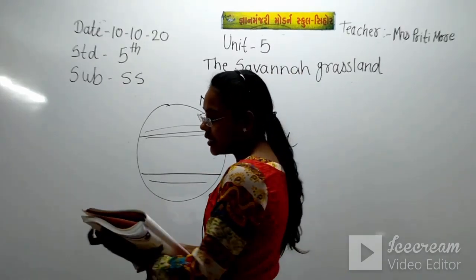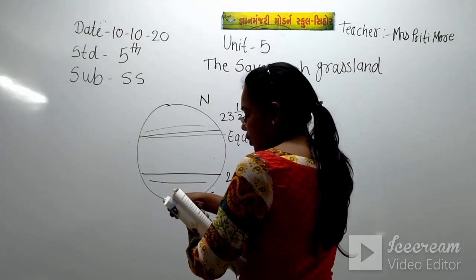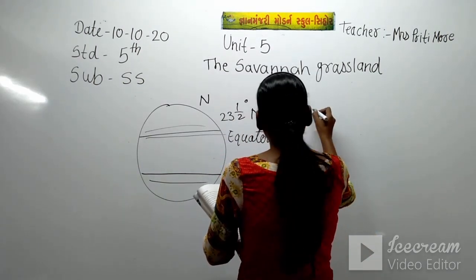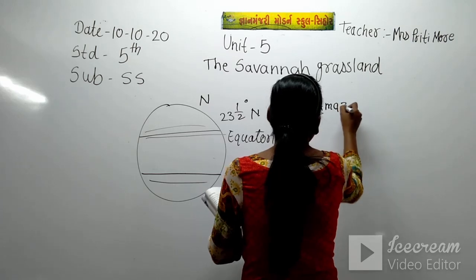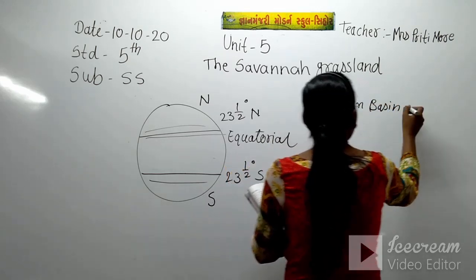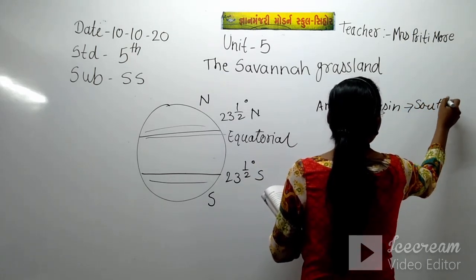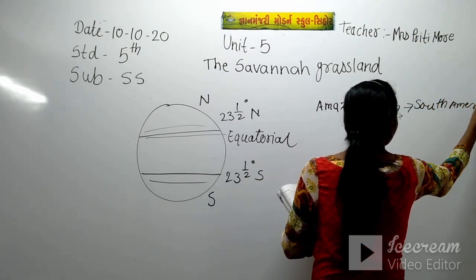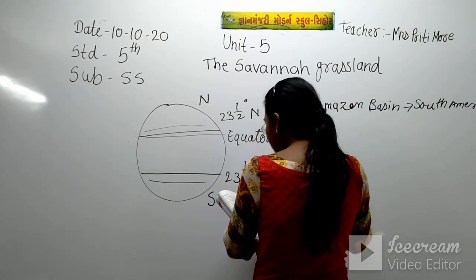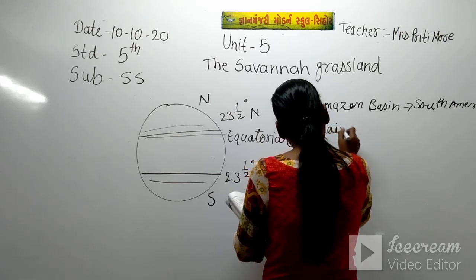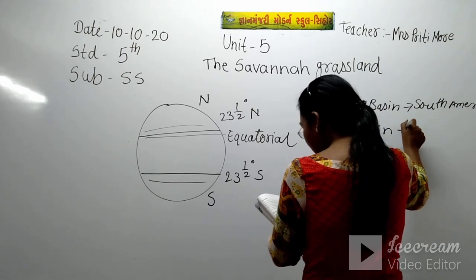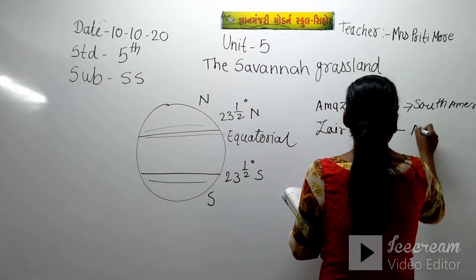Which continents are they? The first is the Amazon basin in South America, and the Zaire basin in Africa, and Australia.